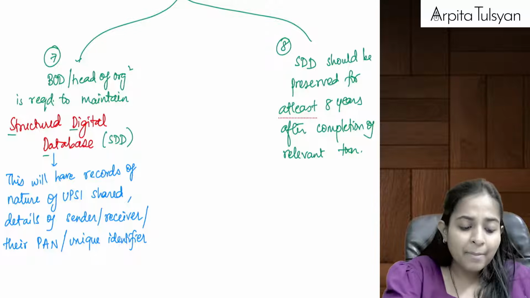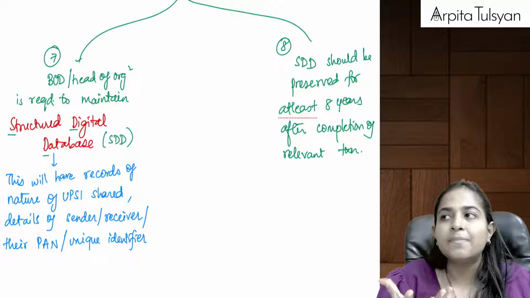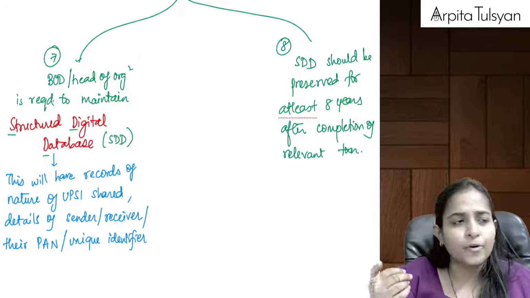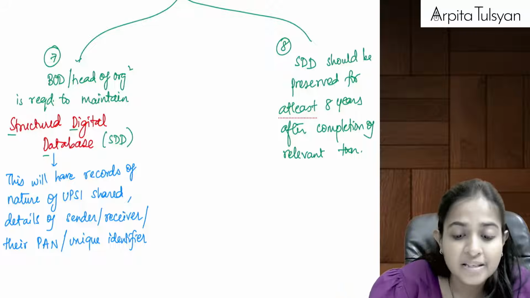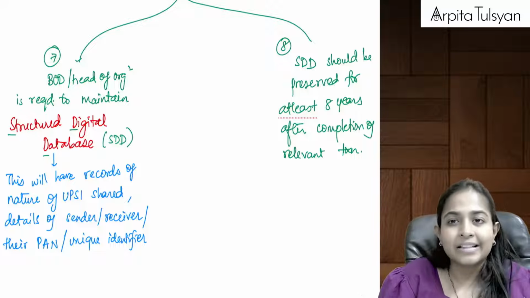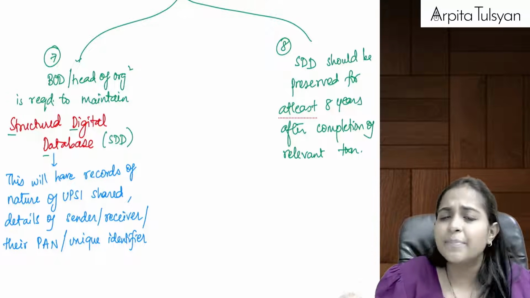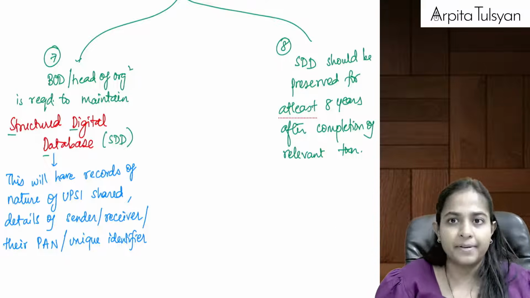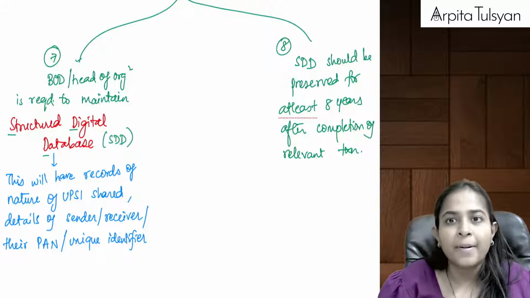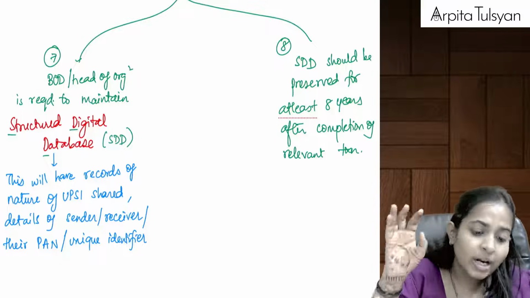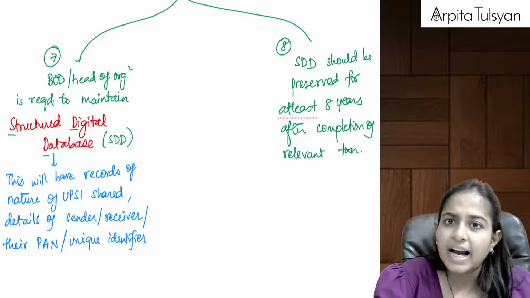Yes, and ma'am, what is this SDD? So SDD is basically a digital database for which there are third party vendors. There are outsiders who provide us this particular service, and their server or their database can be situated here in India or it can be situated outside India, doesn't matter. But you take the help of a third party, you use their database, you use their space where you save your information. Are you clear with this?